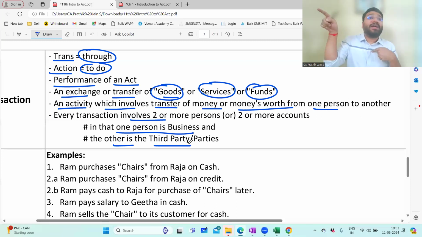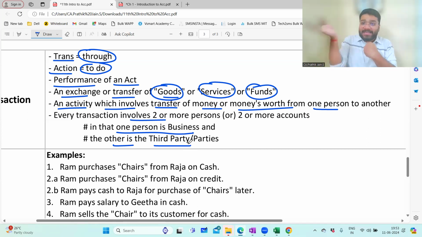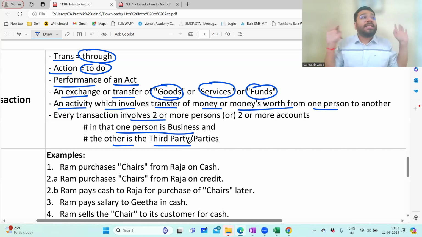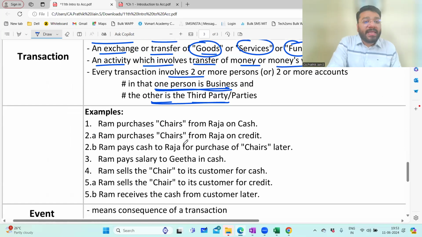When I'm selling the goods to my customer, how many people are involved? Two people involved. I am selling to my customer. I am involved. Customer is involved. So business is involved. Customer is a third party to me. Third party means what? Who's got no relation with the business. So in that, one person is business and the other person is the third party. So this is transaction.